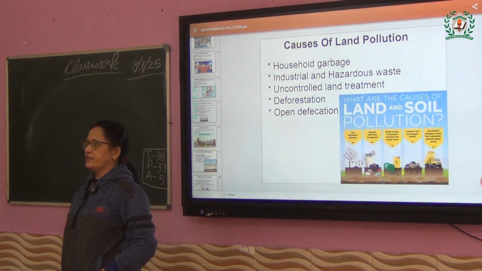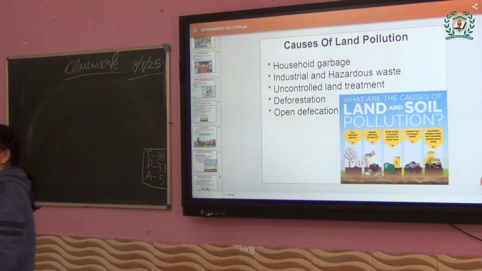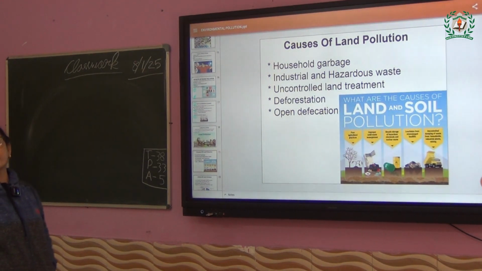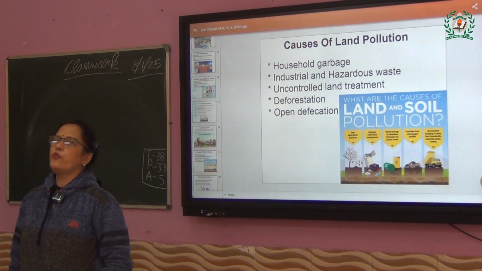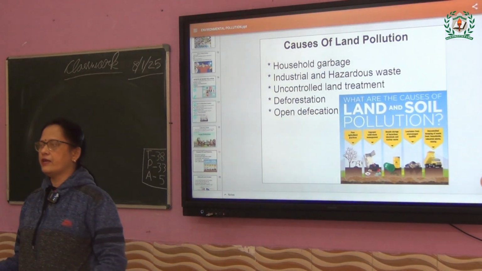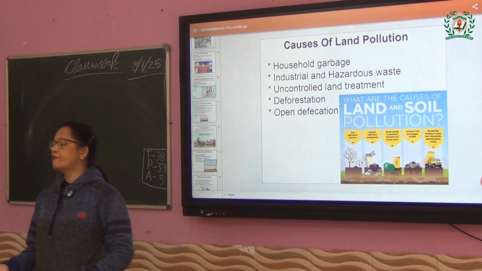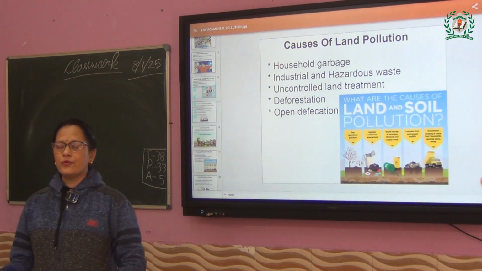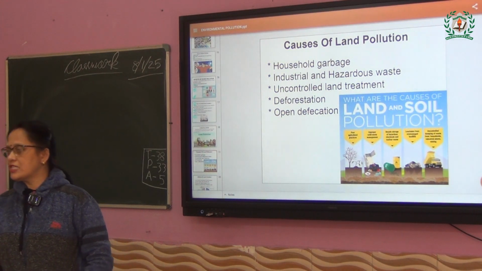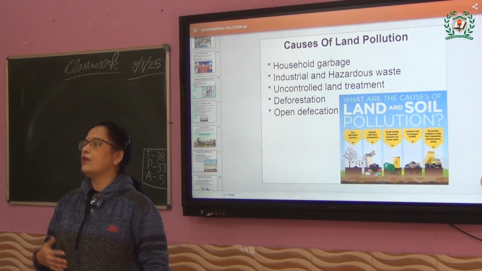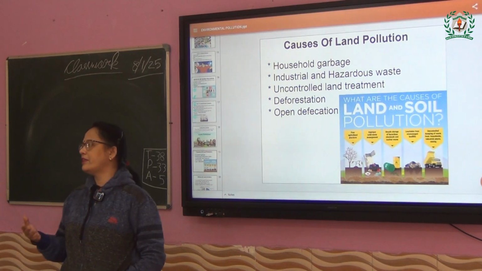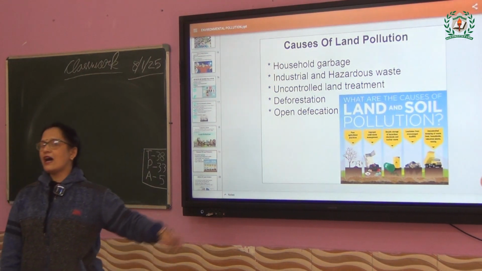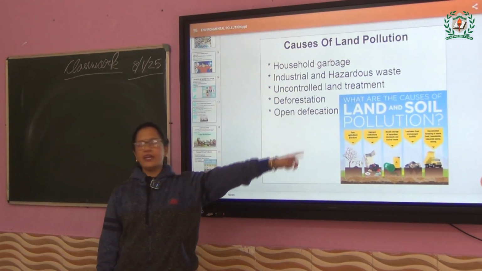Then deforestation. Deforestation means what? Cutting off trees, cutting off forest. So if we cut down the trees of the forest, will it be harmful or good for the environment? It will be very harmful. Why harmful? Because the more trees we cut, the less oxygen will be there in the environment. Yes, surely. And lastly, open defecation.